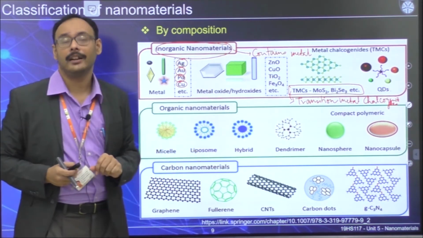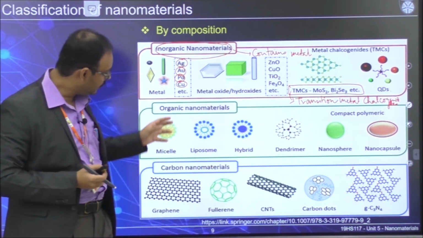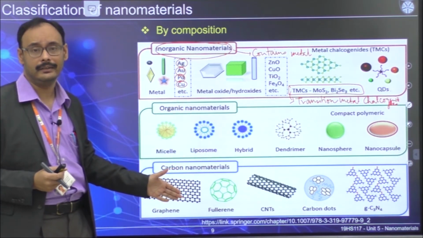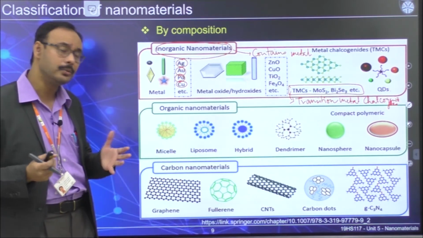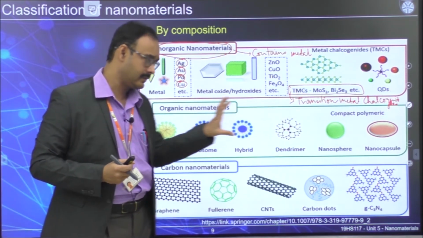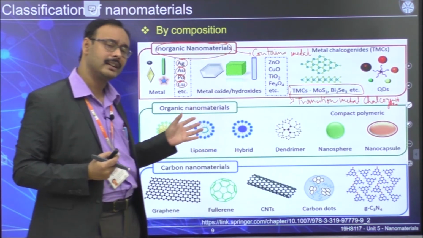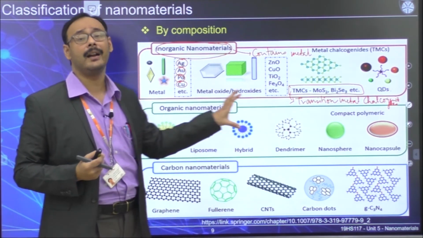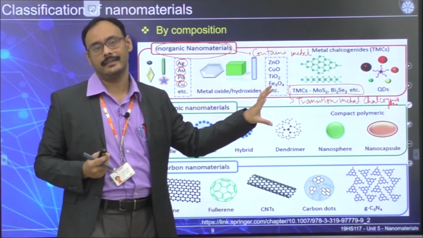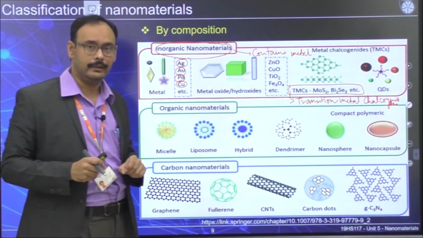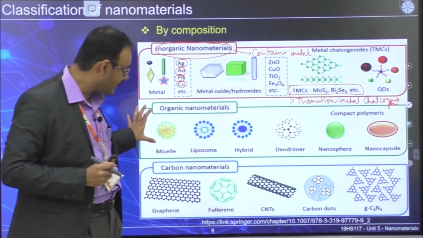What about the organic nanomaterials? Organic means by definition it has to have carbon. But if you closely look at the second and third ones, we have separated these carbon nanomaterials into different classes. I'll tell you why. Because in most cases these are polymeric materials. You can classify them as polymeric materials which contain carbon but no metal, at least that's how they are synthesized. You can add metal later on, but that's a separate thing. At least as synthesized, they don't contain any metal.